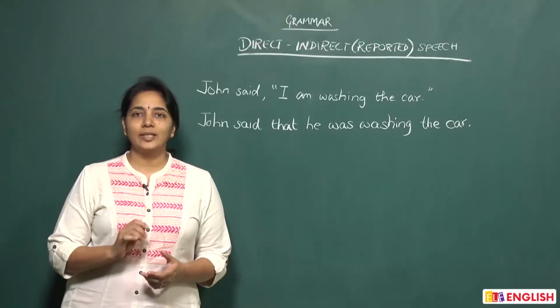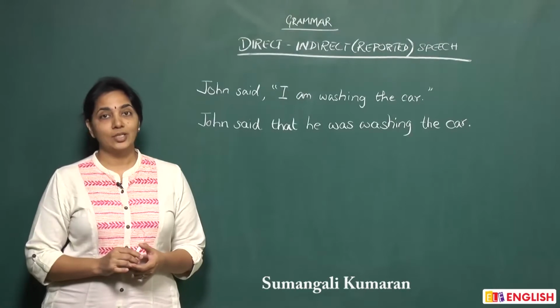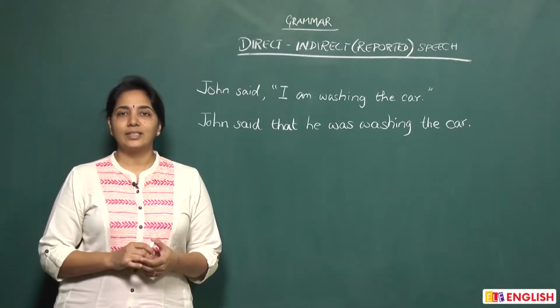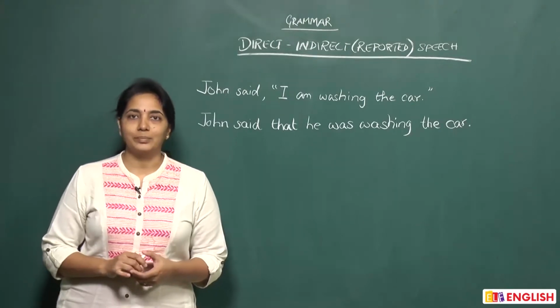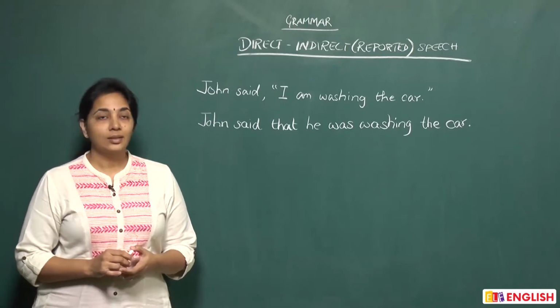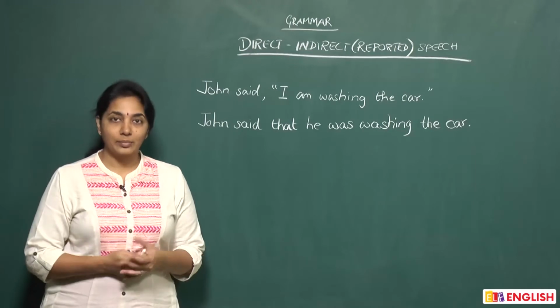Hi, today let's take a look at direct speech, indirect speech and how to convert from one to the other. Now direct and indirect is best explained with an example. John said, "I am washing the car." Now this is something that John is saying directly to you or to somebody else.